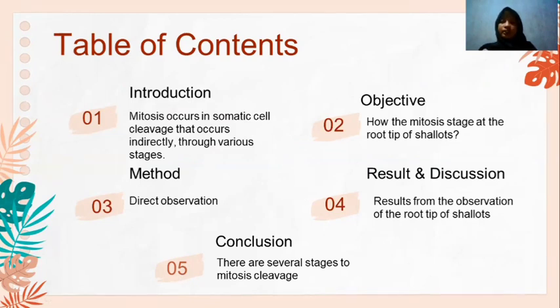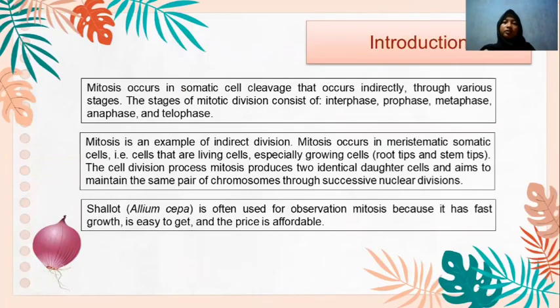And the first, I'd like to talk about the introduction. Mitosis occurs in somatic cells and occurs indirectly through various steps. The steps of mitosis division consist of interphase, prophase, metaphase, anaphase, and telophase. Mitosis is an example of indirect division.